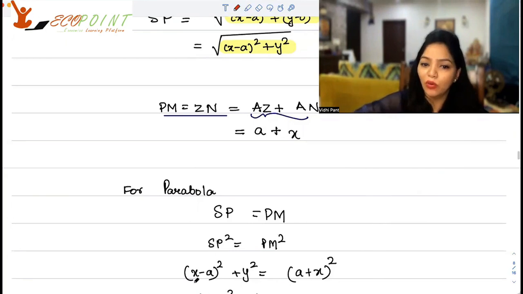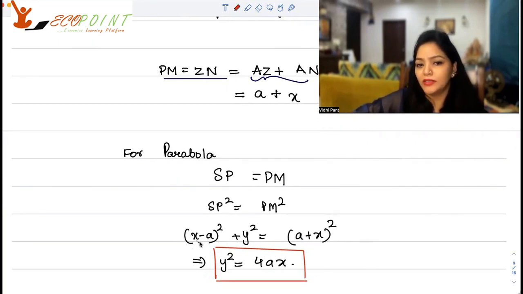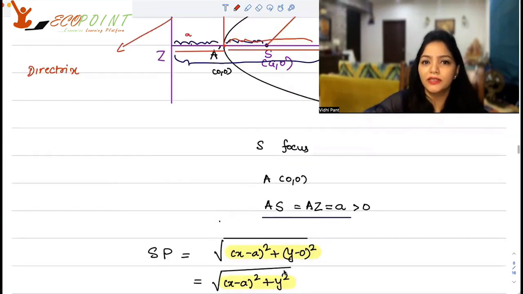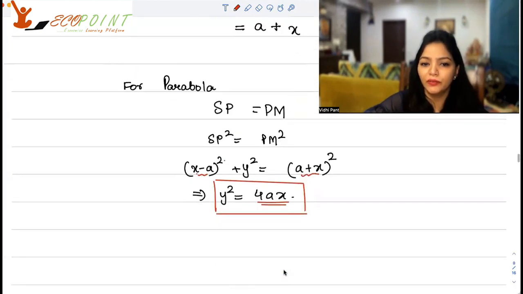And when you solve it, things cancel out. As you can see, you have (x minus a) square here and (a plus x) whole square here. So a square and x squares will cancel off and you will be left with just 4ax. That's how you get the equation of the parabola. So this is the equation of the parabola whose vertex is 0, 0. As you can see, the vertex is 0, 0.